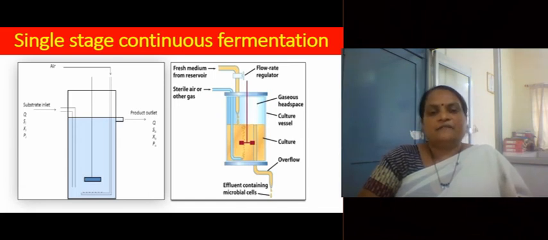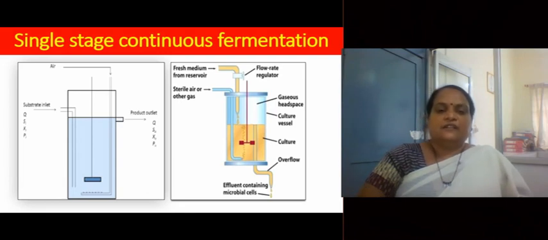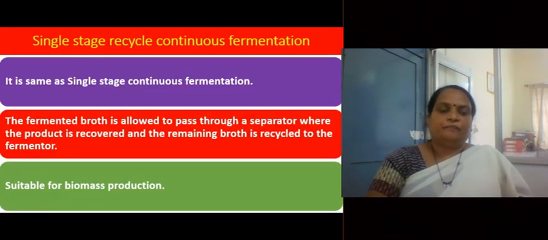The diagram on the right side is also single stage continuous fermentation. Fresh medium from the reservoir is added to the fermenter. There is provision for aeration through a sparger. Valve means flow rate regulator. You can see the gaseous head space. Culture vessel means the fermenter. Culture is inoculated into the medium. Overflow is there, and the effluent along with the microbial cells contained in it is removed from the outlet.